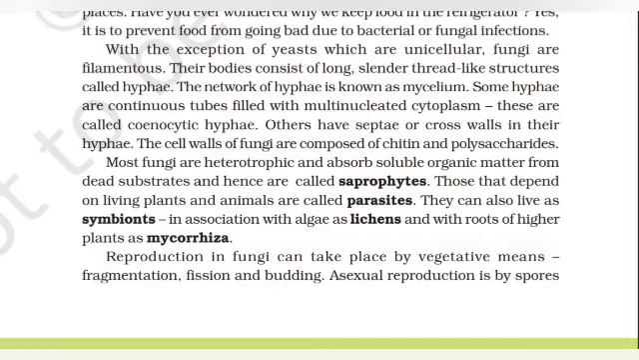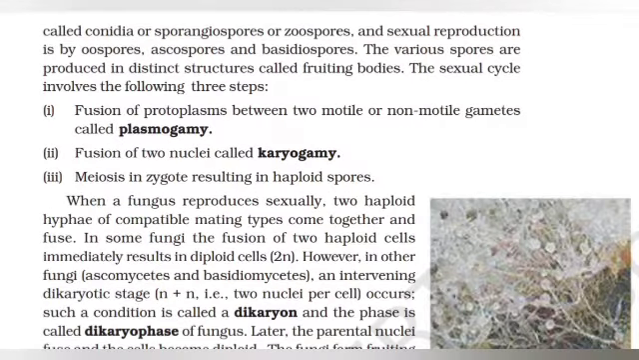Reproduction in fungi can take place by vegetative means: fragmentation, fission, budding. Asexual reproduction is by spores called conidia or sporangiospores or zoospores, and sexual reproduction is by oospores, ascospores, and basidiospores. The various spores are produced in distinct structures called fruiting bodies.